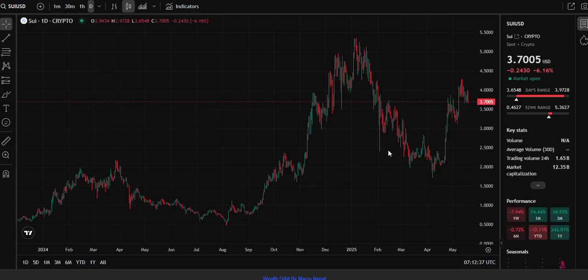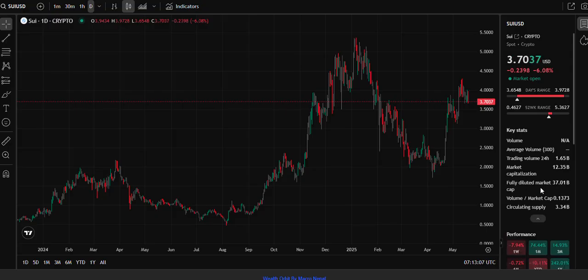SUI USD. This is the cryptocurrency with a market cap of 12.35 billion, trading volume 1.65 billion, then volume is not available. 1 year 242.01 percent, year to date minus 10.11 percent, 6 month minus 0.72 percent, 3 month 14.93 percent, and 1 month 74.44 percent, and 1 week minus 7.94 percent.